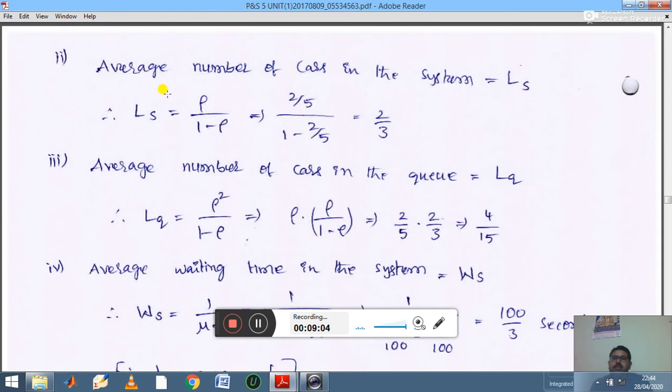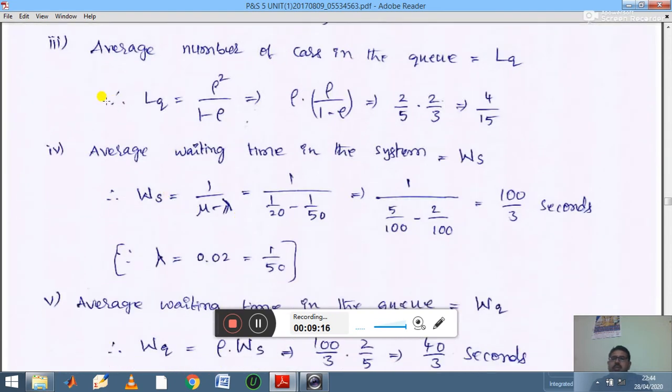In the second case, they are asking for the average number of cars in the system, denoted by LS. The formula is rho by 1 minus rho, which gives 2 by 3. In the same way, for the third case, the average number of cars in the queue is denoted by LQ. The LQ formula is rho square by 1 minus rho. Substituting the rho value, we get 4 by 15 as the LQ value.